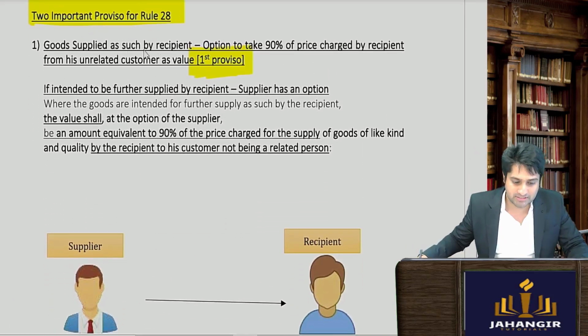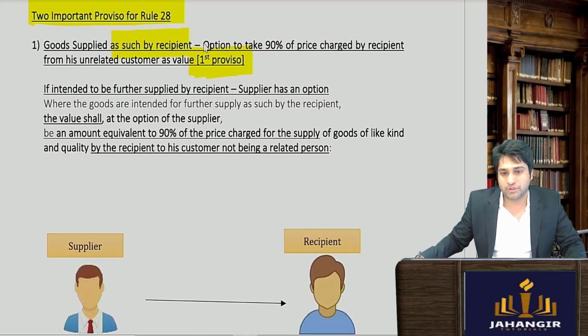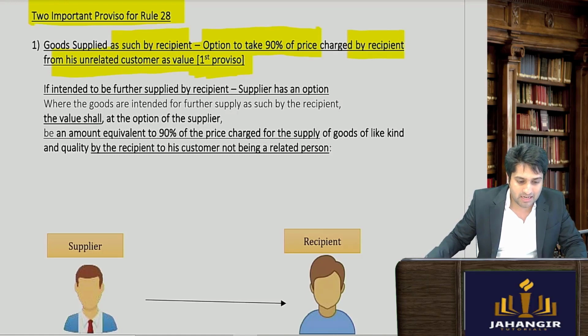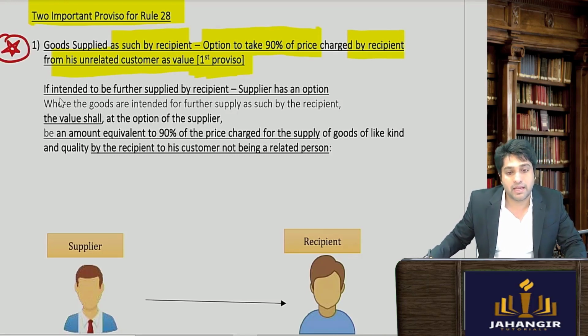The goods supplied as such by the recipient. Option to take 90% of the price charged by the recipient from his unrelated customers as the value. So let's understand this very nicely. If the goods are intended to be further supplied by the recipient, the supplier gets an option.